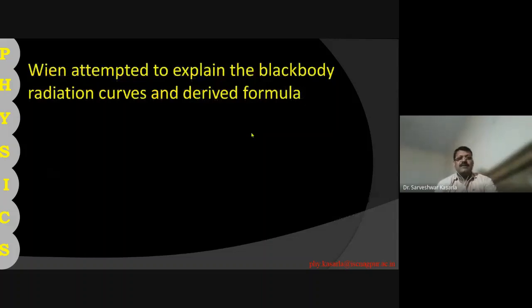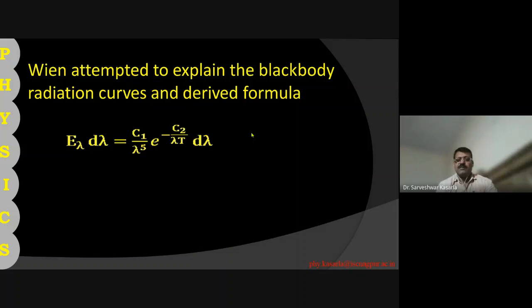Wien attempted to explain the black body radiation curves and derived a formula: E lambda d lambda is equal to C1 upon lambda to the power 5 into e to the power minus C2 upon lambda T into d lambda. This is the energy emitted by the black body in the wavelength range lambda to lambda plus d lambda.